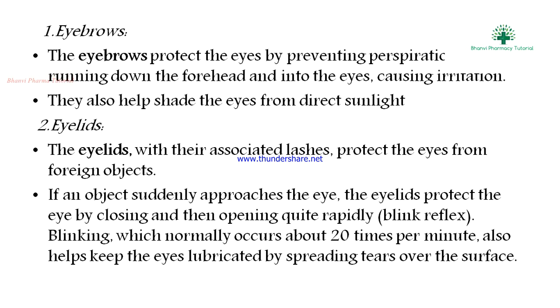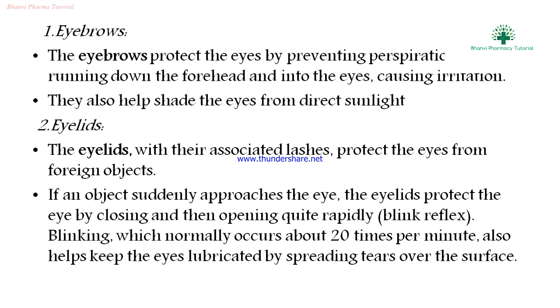The eyebrow will prevent the sweat from entering the eyes. Sweat or perspiration causes irritation of the eye, that's why they protect the eye. They also help shade the eyes from direct sunlight. The eyebrow protects the eye from direct sunlight.